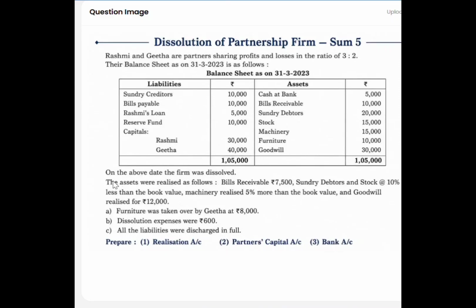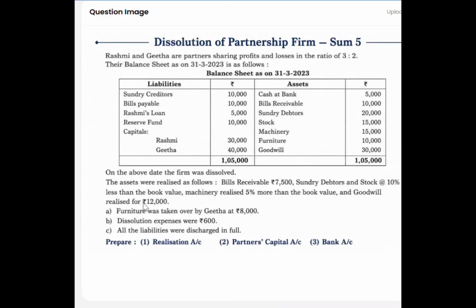On the above date, the firm was dissolved, and these are the assets that are being realized. The assets were realized as follows: bills receivable rupees 7,500, sundry debtors and stock at 10% less than the book value. Machinery is realized at 5% more than the book value, and the goodwill which is given in the balance sheet is also realized for rupees 12,000.